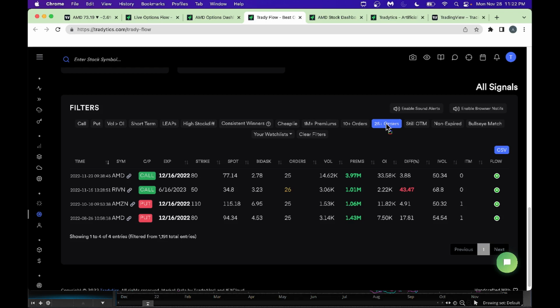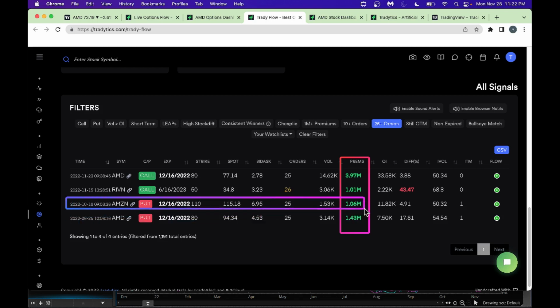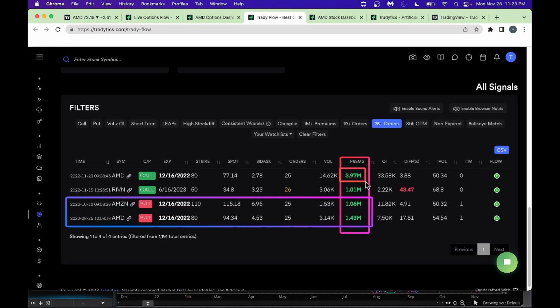And look at the dollar amount here. We got premiums right here. This is not small money, it's serious money. It's these big whales, as we call them, putting their money here. Looks like Amazon here, we got a negative, and we got some negative for AMD also. But AMD overall, look, there is a good positive premium here.